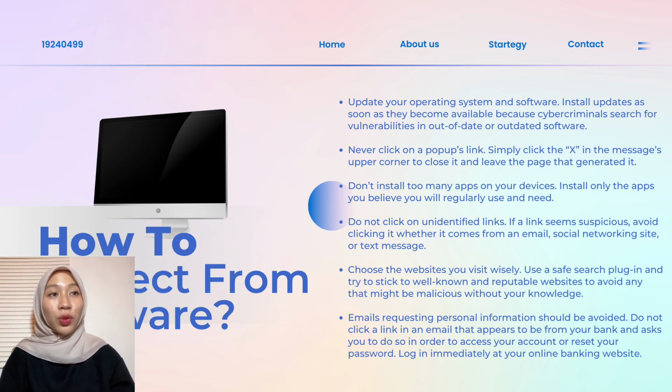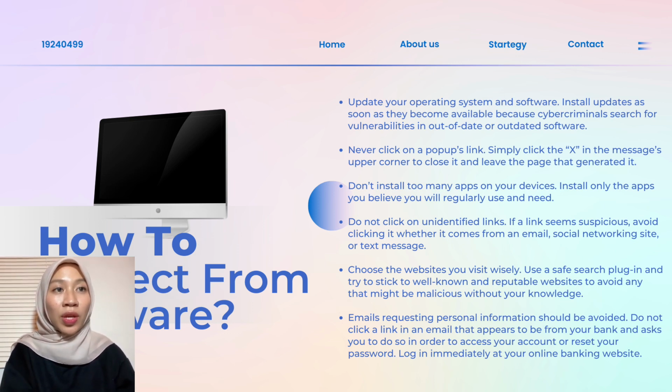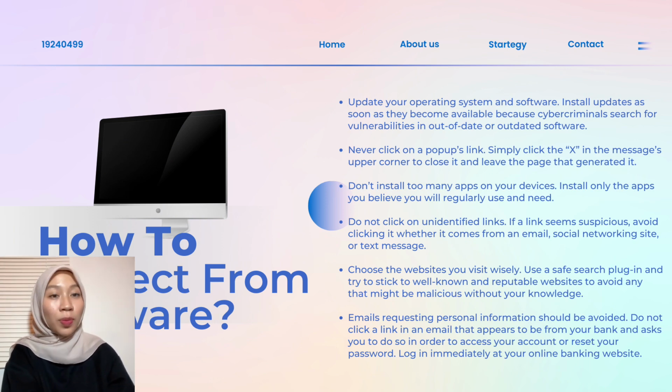Choose the websites you visit wisely. Use a safe search plugin and try to stick to well-known and reputable websites to avoid any that might be malicious without your knowledge. Emails requesting personal information should be avoided. Do not click a link in an email that appears to be from your bank and asks you to do so in order to access your account or reset your password. Log in immediately at your online banking website.